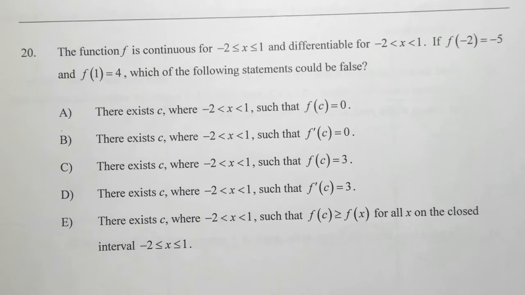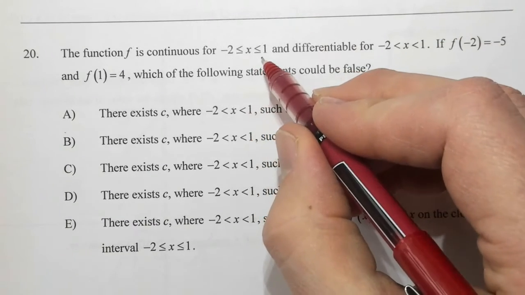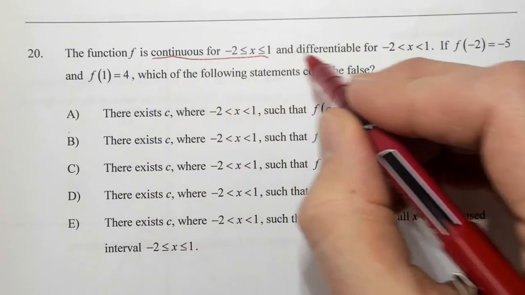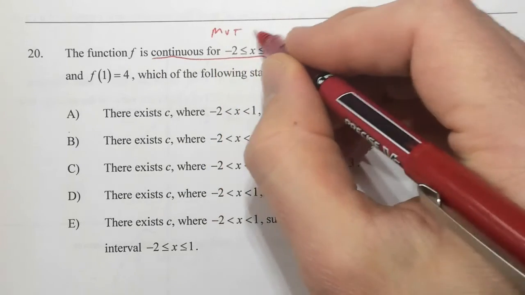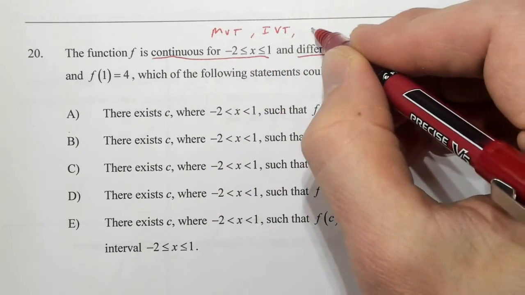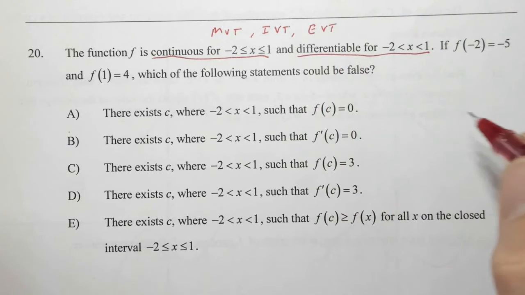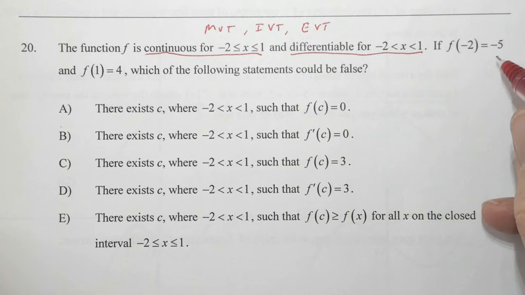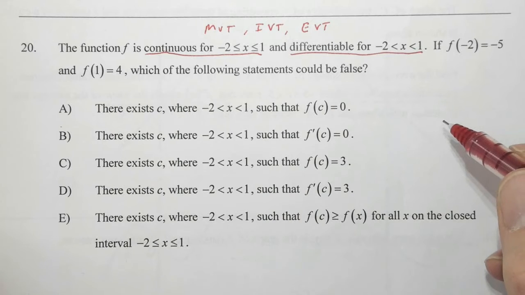Let's look at another question just like that. Number 20. We're told that f is continuous on the closed interval from -2 to 1, and differentiable. So again, because of the continuity condition and the differentiability condition, we know that the mean value theorem, the intermediate value theorem, and the extreme value theorem are all in play here. For number 20, we're given a little more information. We're told that f of -2 is equal to -5 and f of 1 is equal to 4. Which of these statements could be false?